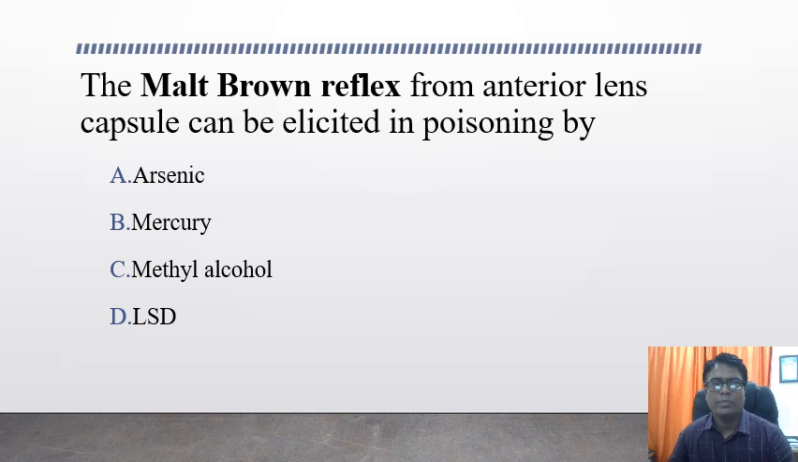Malt brown reflex from the anterior lens capsule can be elicited in poisoning by: arsenic, mercury, methyl alcohol, LSD. We have seen in the previous question also that mercury is associated with this malt brown reflex because of the brownish deposits on the anterior lens capsule.